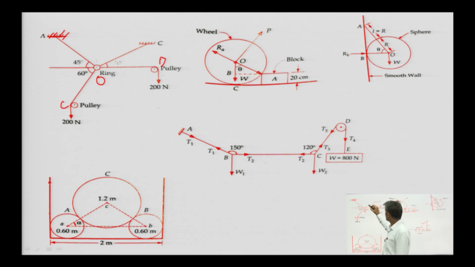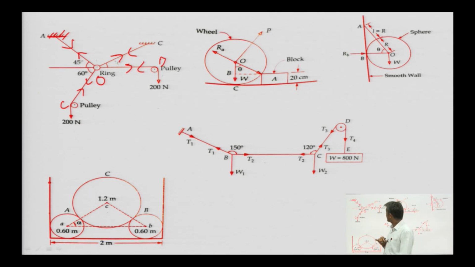And if we want to know the tensions developed in all these strings, why are we interested to find the value of tension?